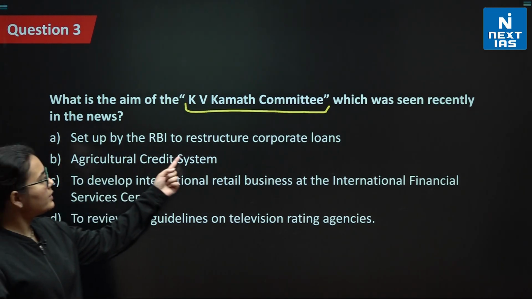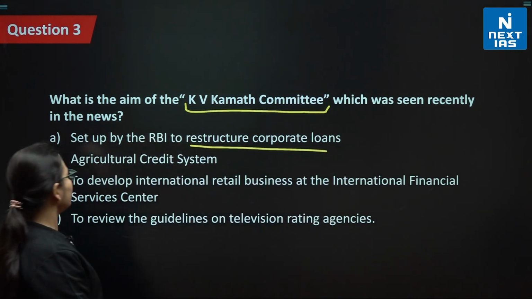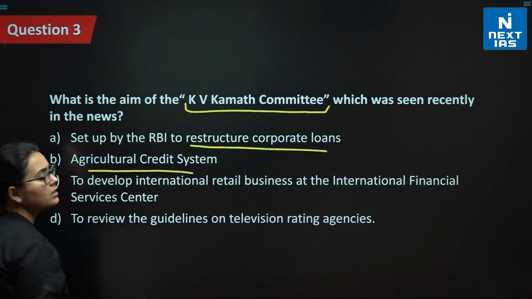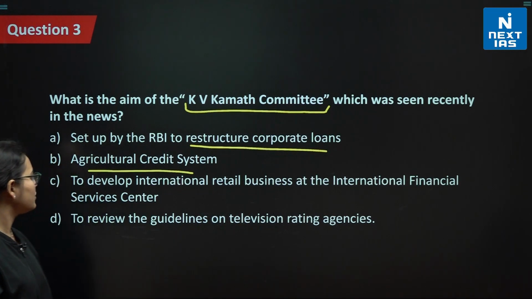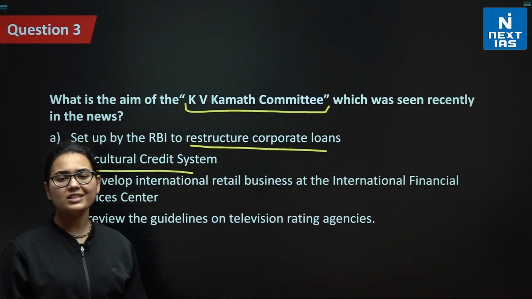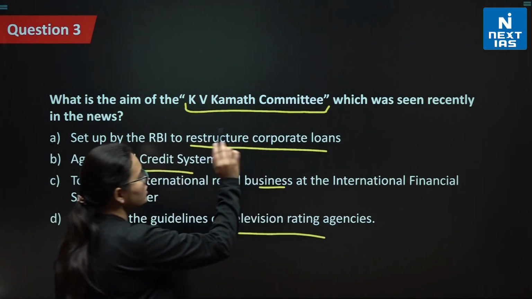It was set up by the RBI to restructure corporate loans. Was that the aim? We shall check. Or it aims to have an agricultural credit system, we don't know yet. Or to develop international retail business at the International Financial Service Center, we'll check. Or to review the guidelines on the television rating agency, TRAI, that's what we call it, right? So is it about this, or this?